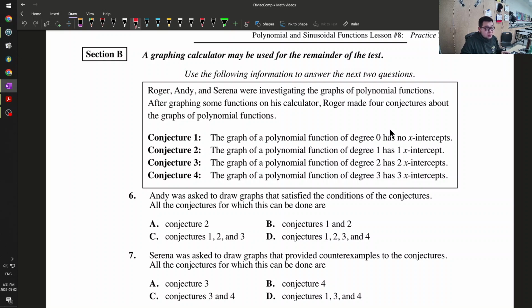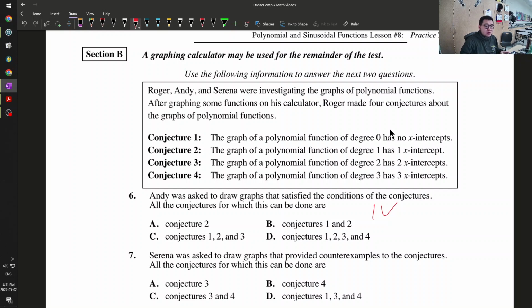Okay, so conjectures 1, 2, 3, 4. Andy was asked to draw graphs that satisfy the conditions of these conjectures. All four conjectures can be done. Conjecture 1 is fine because you can just say y is equal to 2. Here's my x-axis, and y is equal to 2 will just be on top. That's fine.